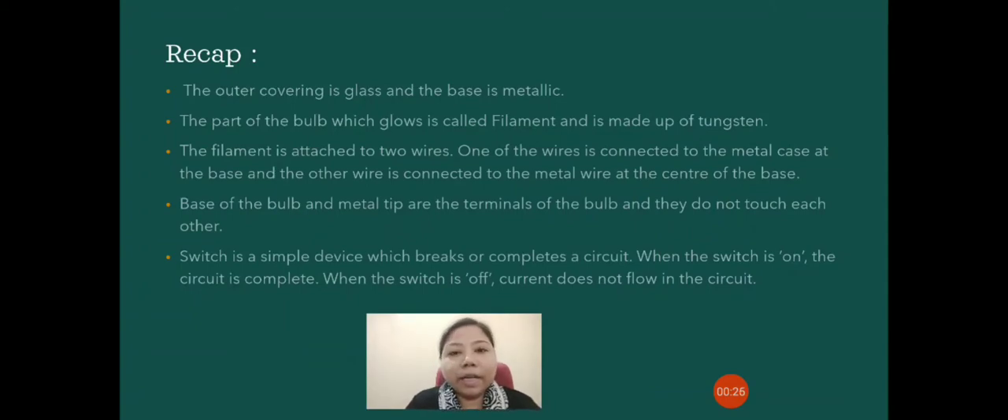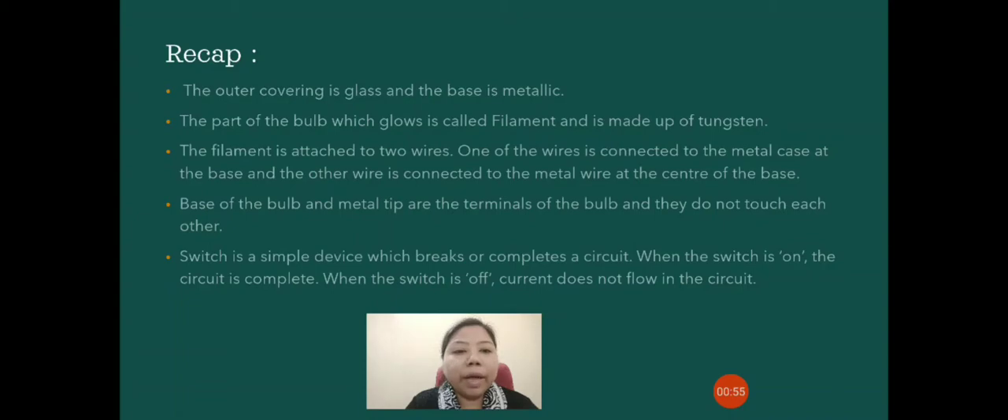In the previous class, we discussed the parts of a bulb. The outer covering is glass and the base is metallic in a bulb. The part of the bulb which glows is called the filament and is made up of tungsten. The filament is attached to two wires. One of the wires is connected to the metal case at the base and the other wire is connected to the metal wire at the center of the base.